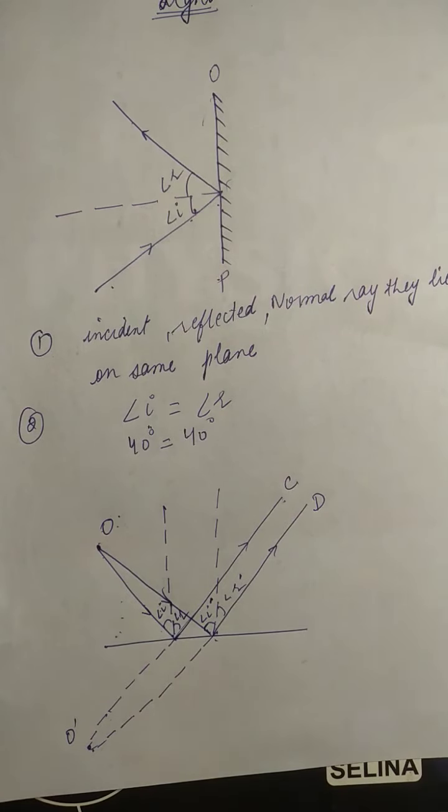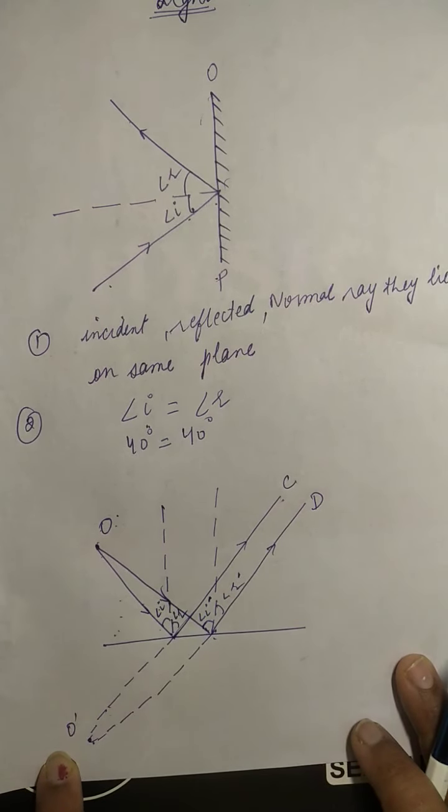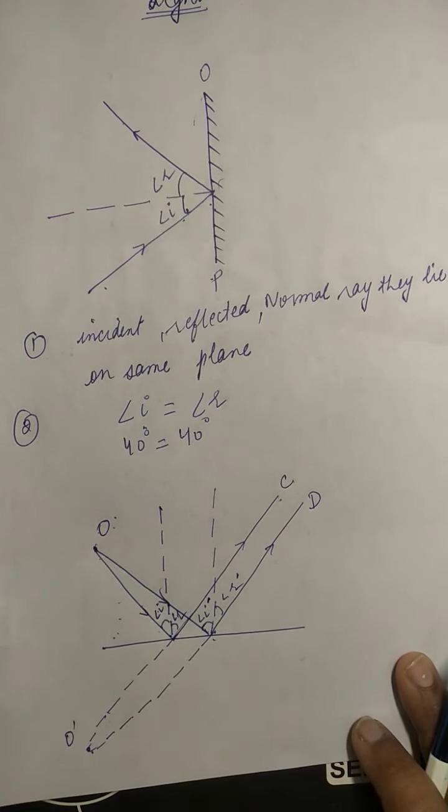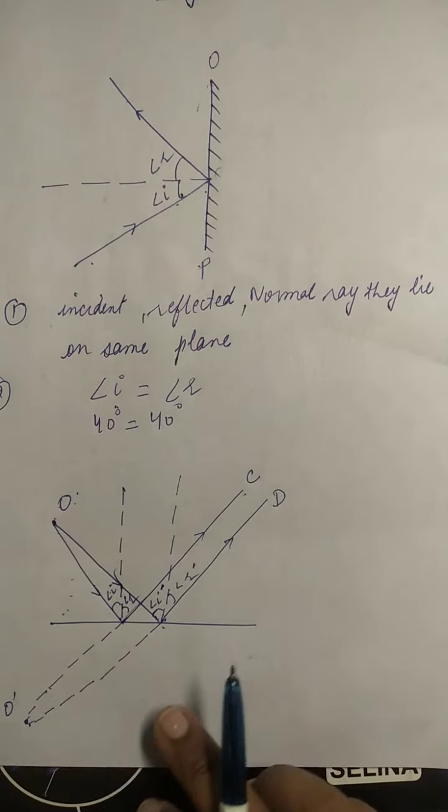This is the simple example of a plane mirror. When we see ourselves in front of the mirror, the image will form behind the mirror. Now this point is behind the mirror. The image will form behind the mirror. Clear? This is the first diagram. Now we'll do the second diagram.